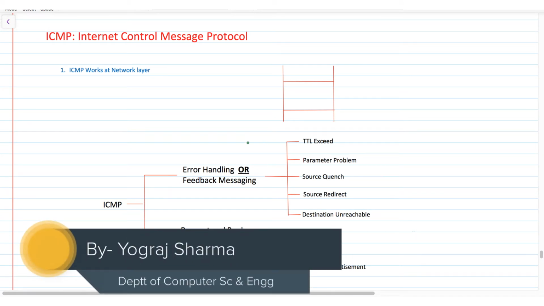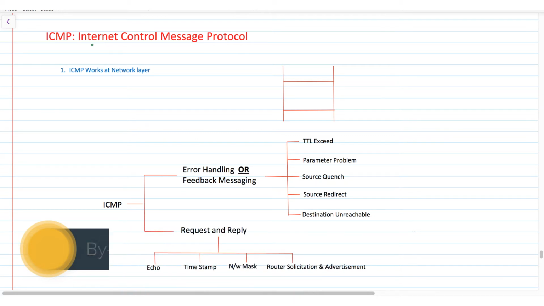Today we are going to discuss ICMP. ICMP stands for Internet Control Message Protocol. ICMP is one of the important protocols at the network layer. ICMP works at the network layer.